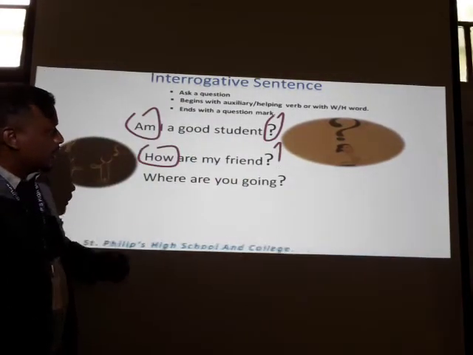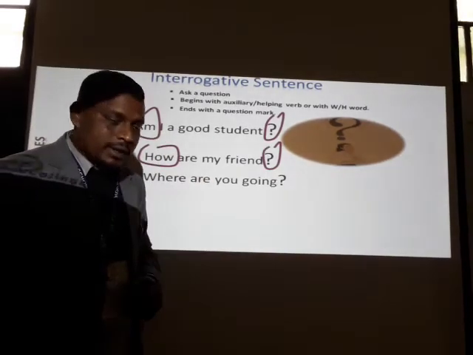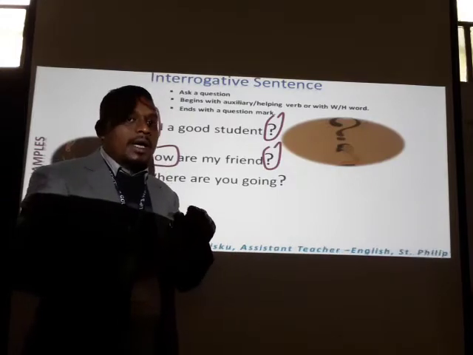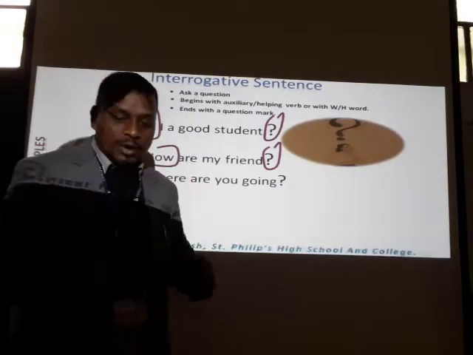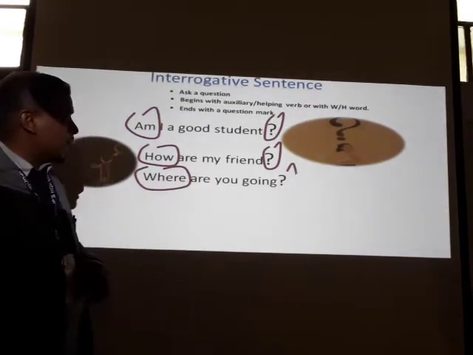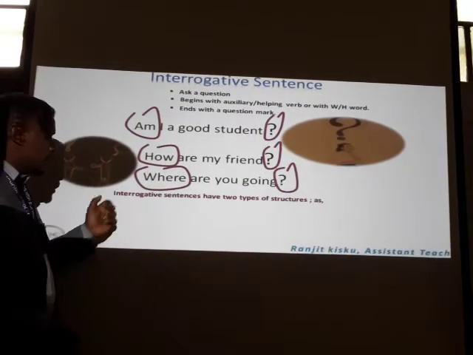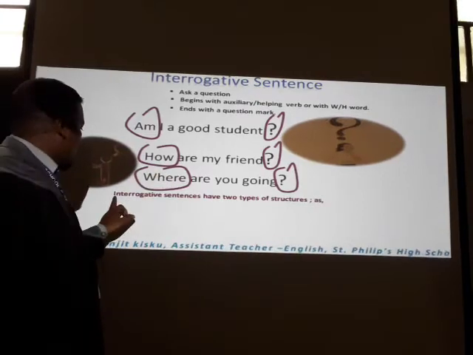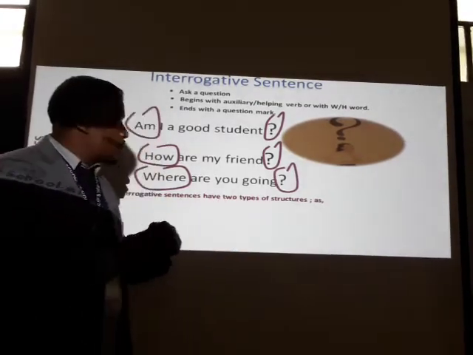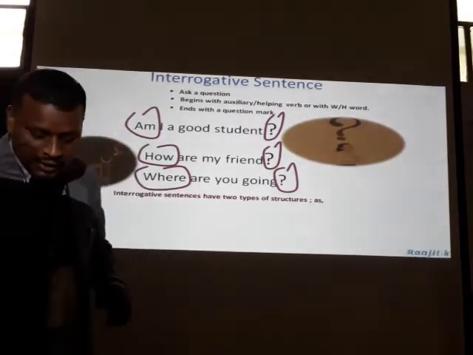So dear learners, we understood that interrogative sentences begin with a helping verb, auxiliary verb, and sometimes with a WH word, and end with a question mark, as you can see on the screen. And here is a note that interrogative sentences have two types of structures.